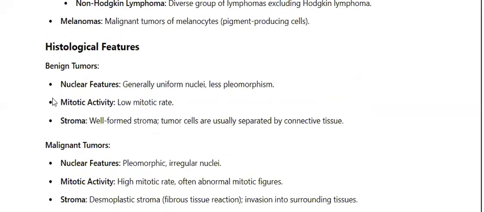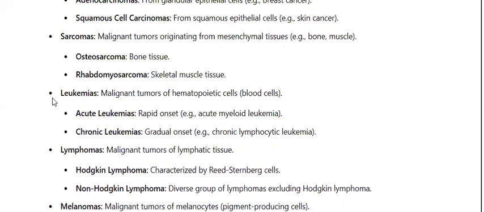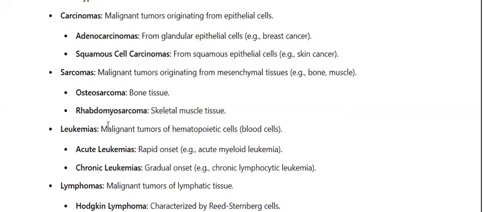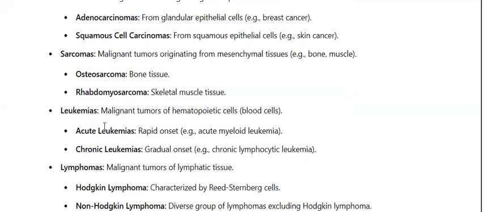Now, leukemia is a cancerous disease which frequently affects newborns and children. What happens in leukemia is that overall the level of white blood cells in the human body is lower than 20%, and we know that white blood cells are essential in order to fight off invading infection. Now, if we talk about the lymphomas, there are two types of lymphomas: Hodgkin and non-Hodgkin lymphoma. The non-Hodgkin lymphoma is generally more predominant.